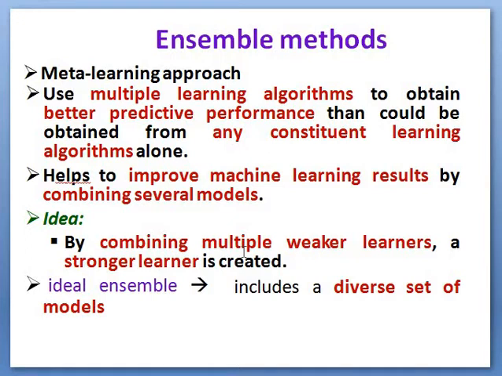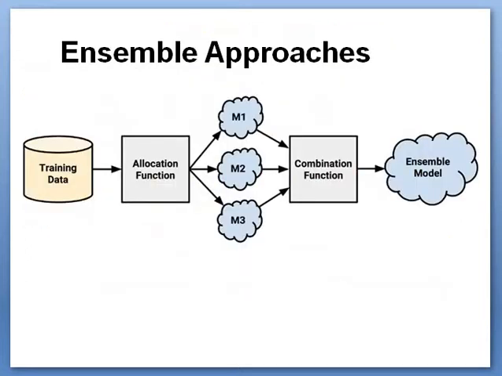The same idea is used here. An ideal ensemble includes a diverse set of models. That means in ensemble learning, it uses multiple different types of models, and these models are combined.